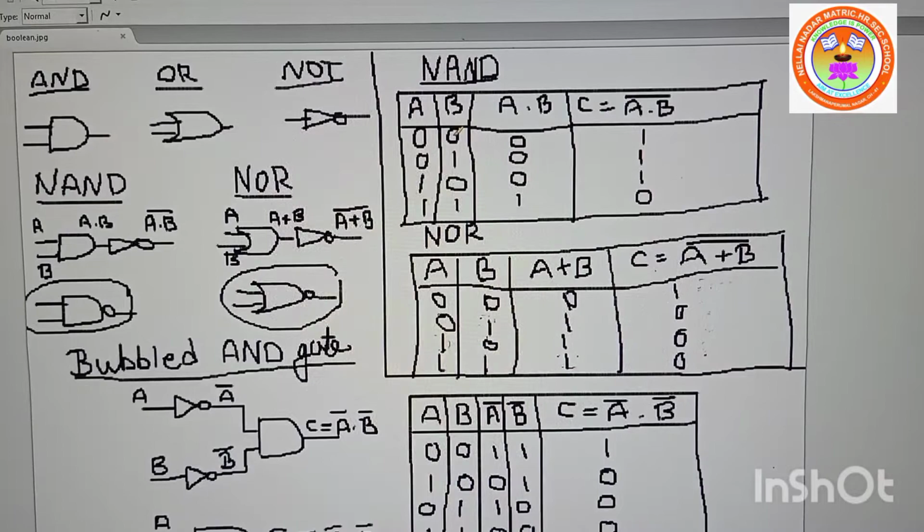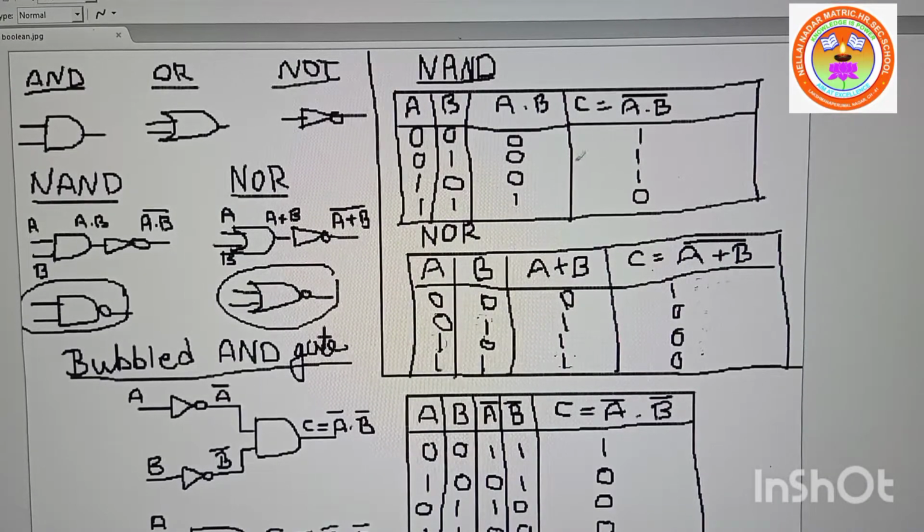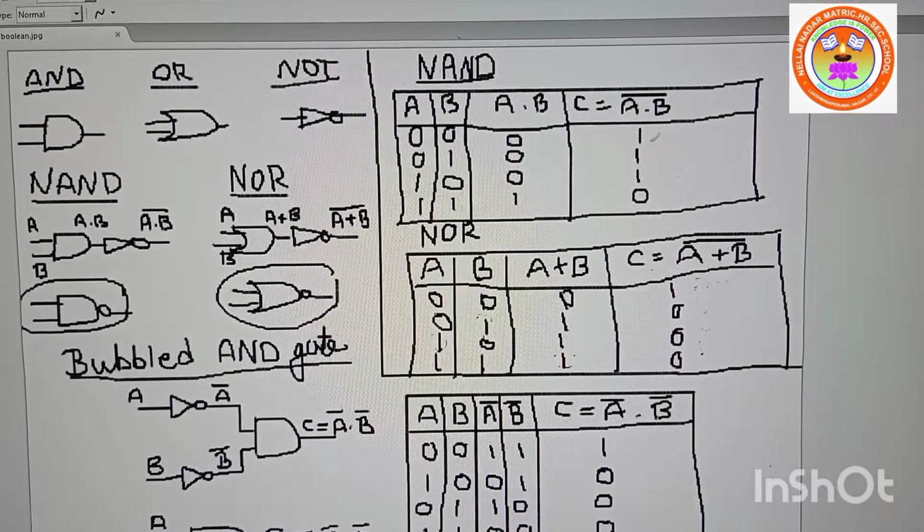0 and 0, 0 into 0 is 0; you complement it, you will get 1. 0 into 1 is 0, complement, you will get 1. 1 into 0 is 0, complement, you get 1. 1 into 1 is 1, complement, you will get 0. Is it clear? This is the truth table for the NAND gate.